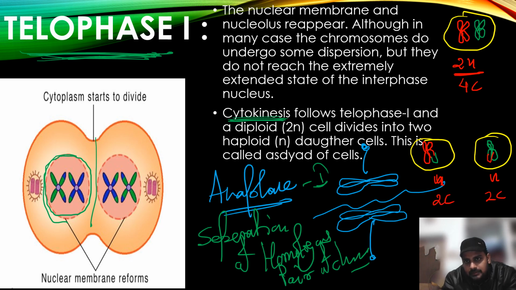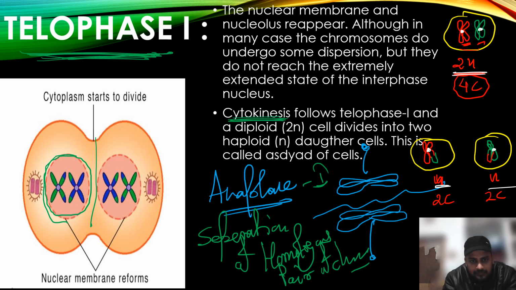In fact, what I am showing you here is the cell after S phase, because you can see the DNA is doubled. So 4c is for DNA and 2n is for chromosomes, and we know that the number of chromosomes is calculated through the number of centromeres present. Here you will see two centromeres, so 2n. Here only one centromere, so n chromosomes. So this is the termination of meiosis 1.